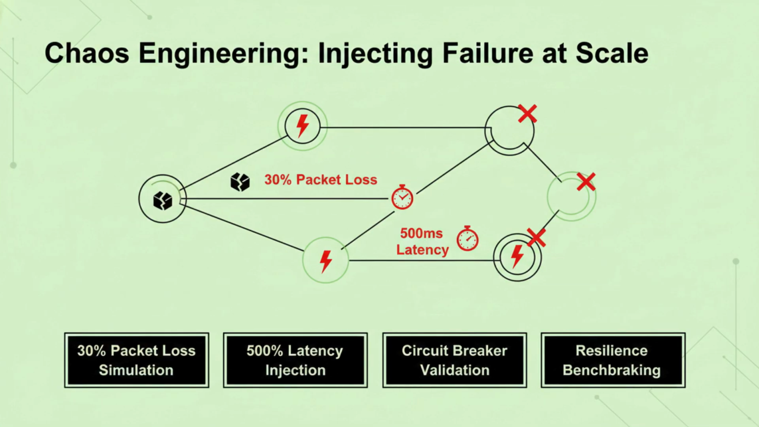Load testing is incomplete without chaos. We must simulate the worst-case scenarios. In this section, we discuss injecting a 30% packet loss and a 500 millisecond latency injection into our service-to-service communication. By intentionally breaking the system, we validate the effectiveness of our circuit breakers and retry logic.